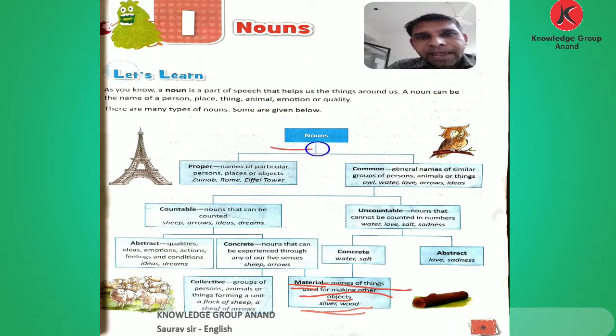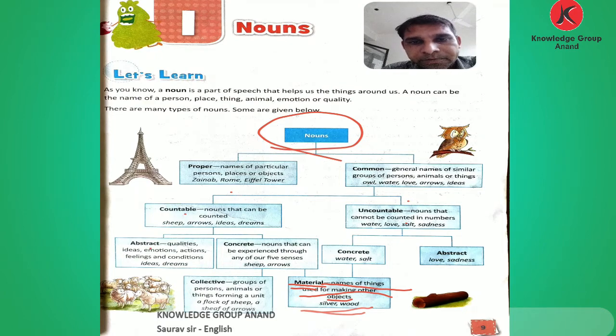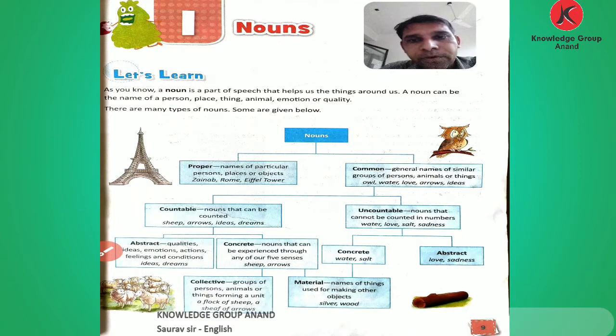So these are the types of noun: proper noun, common noun, countable, uncountable, abstract, concrete, collective, and material. I hope you understand these nouns. For today, this much is enough. Thank you for listening.